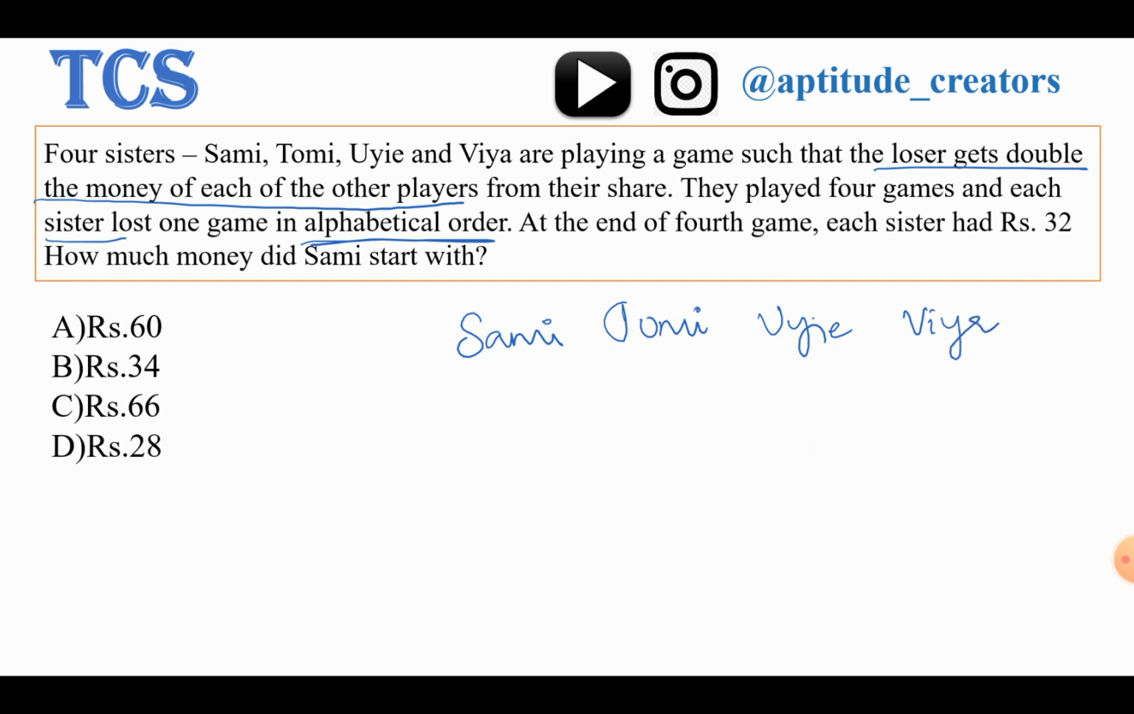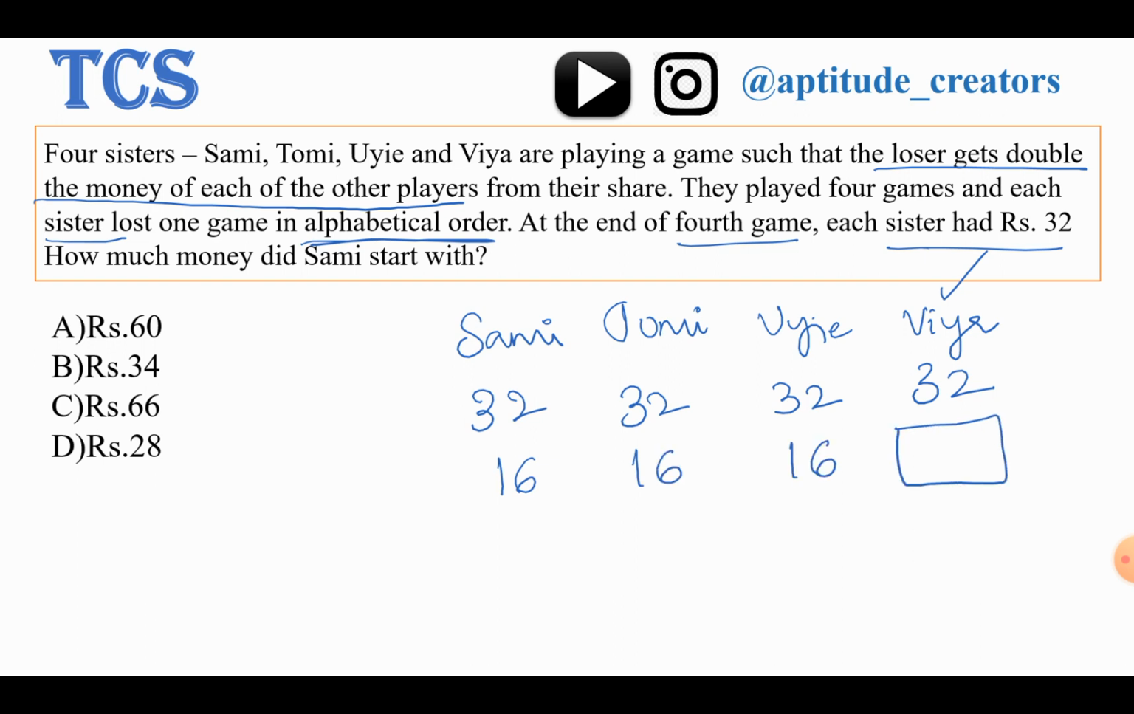Now, each person lost 1 game, means they played 4 games. In those 4 games, each sister lost 1 game, right? At the end of the 4th game, each sister had 32 rupees. Let's take 32, 32, 32 and 32. Now, if Via lost her game, the others will get half of the money, right? Means 16, 16 and 16.